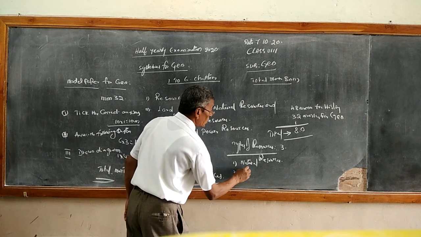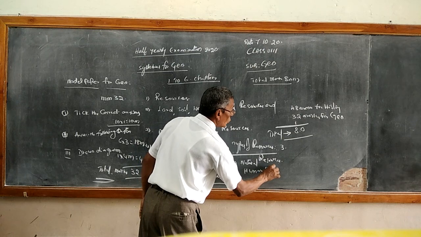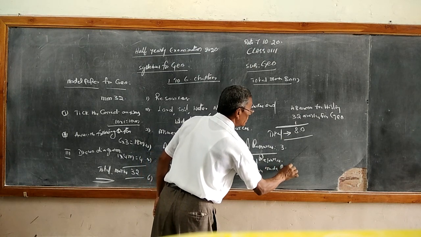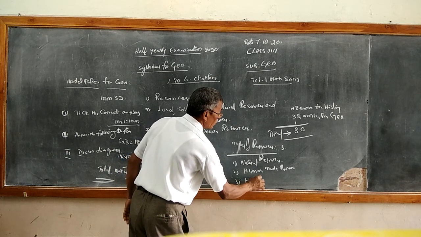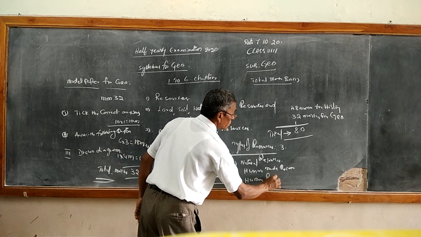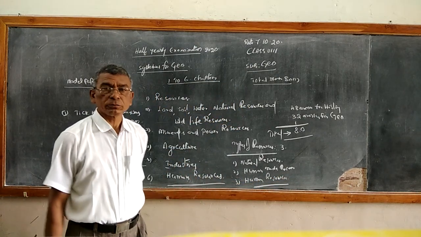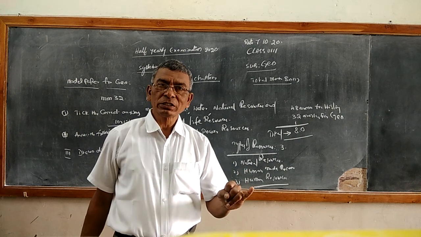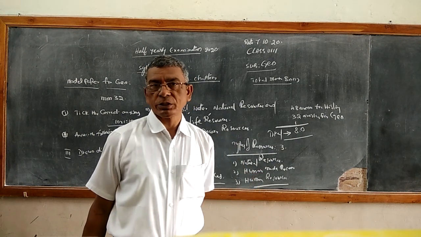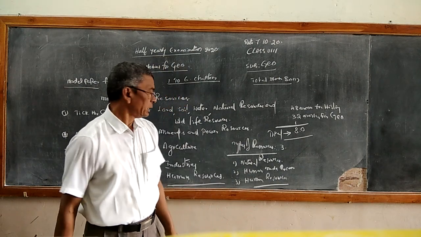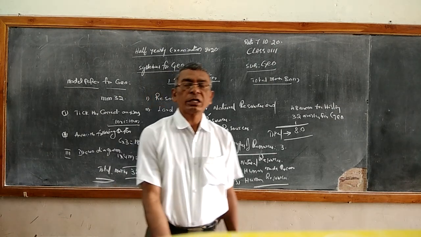Number two is human-made resources, and the third one is human resources. These are the three types of resources in general: natural resources, human resources and human-made resources.